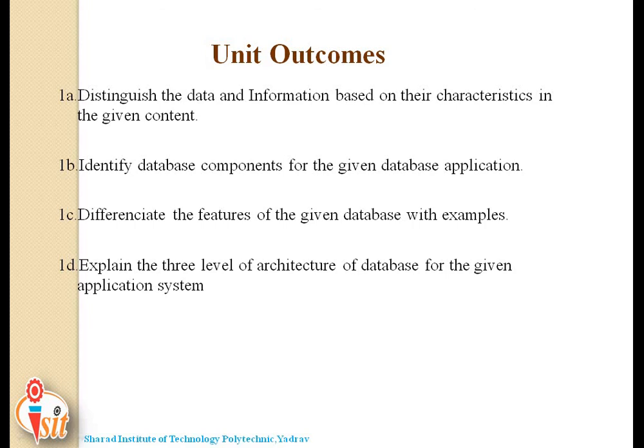A few moments ago you learned about the architecture of database. So again I give the surety that the fourth outcome will be achieved by you all. In this way we successfully completed our first unit with regard to the unit outcomes.